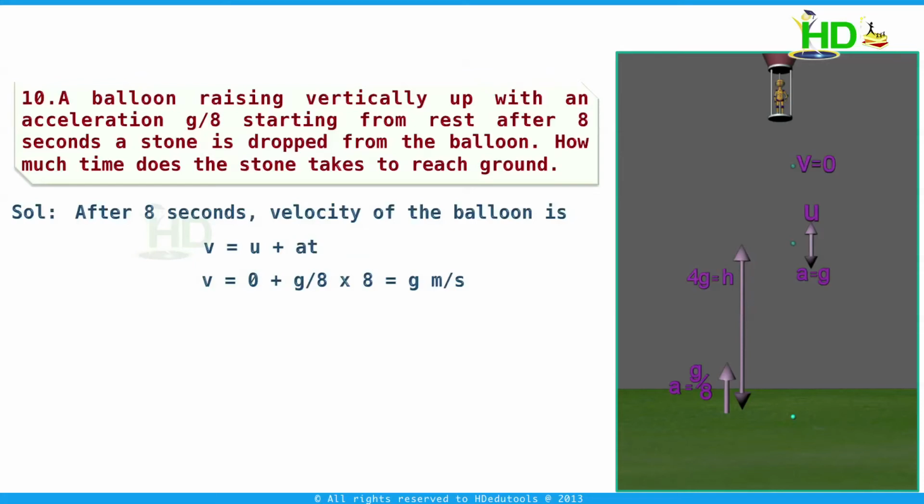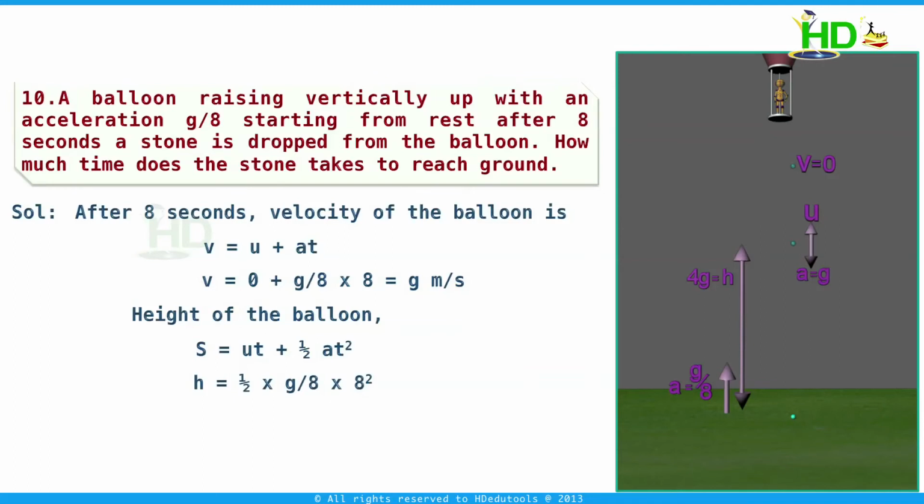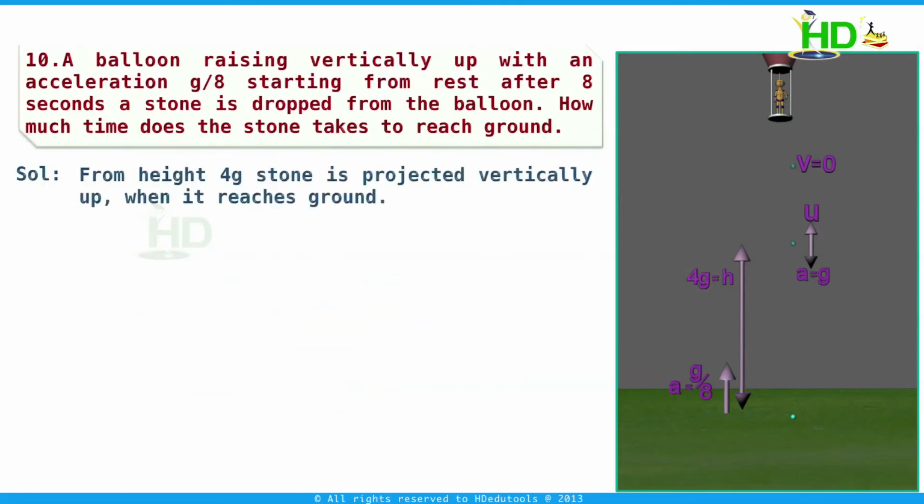After 8 seconds, to find the height of the balloon, we can use the equation s is equal to ut plus half at square, or h is equal to 1 by 2 into g by 8 into 8 square, or this is equal to 4g meters. Now the problem is, from height 4g meter, the stone is projected vertically up with velocity g meter per second until it reaches the ground.